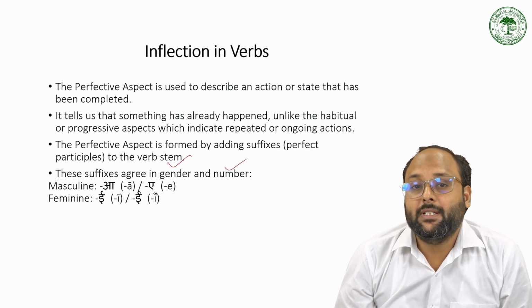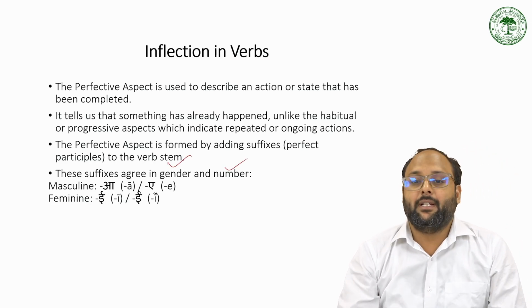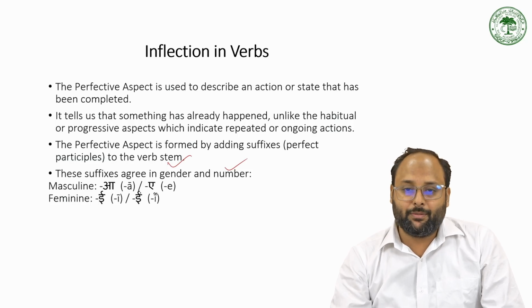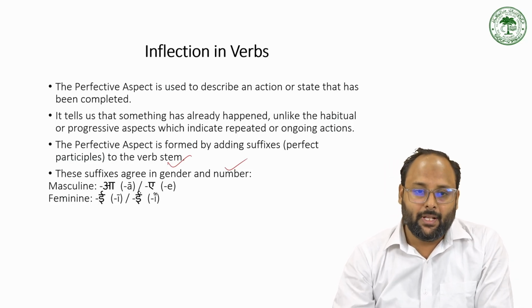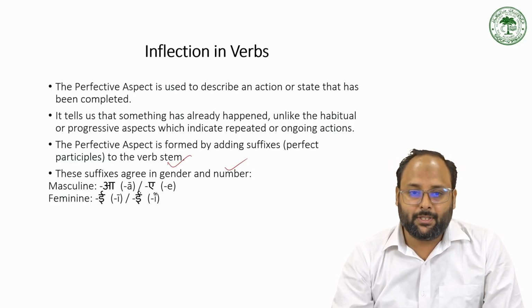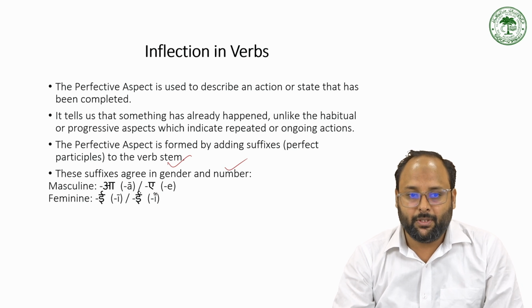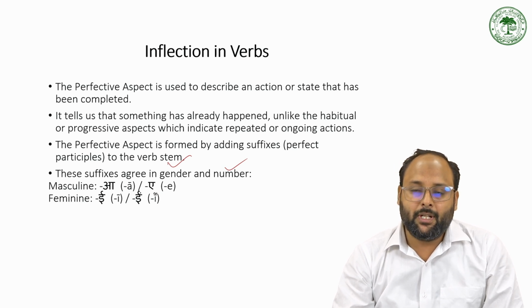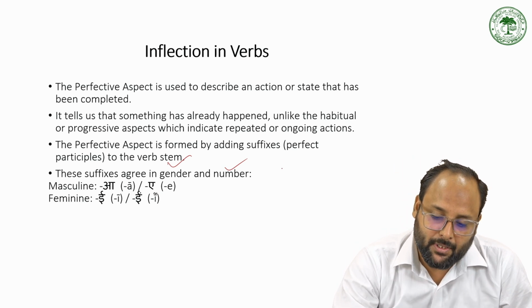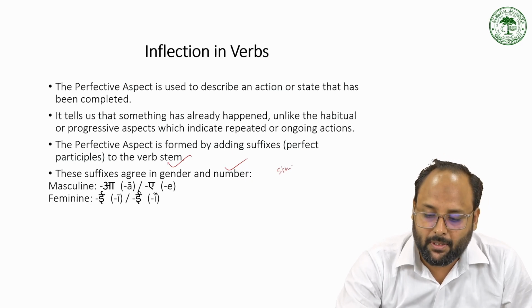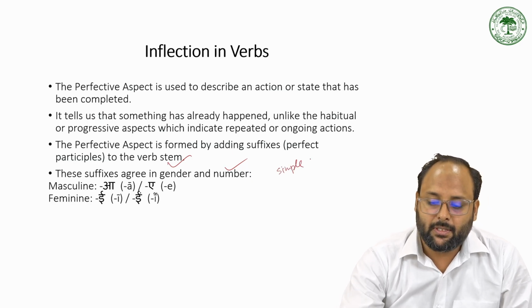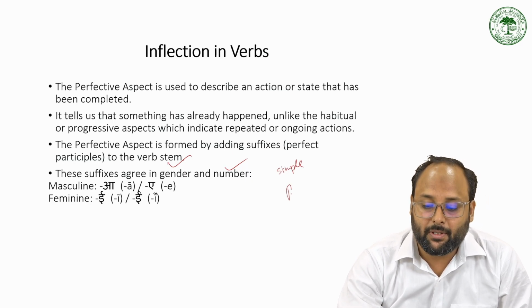So it tells us that something has already happened, unlike the habitual or progressive aspect, which indicate a repeated or ongoing action. The perfective is formed by adding the perfective particle to the verb. So far we have discussed two types of aspect, simple and habitual aspect, and the other is perfective aspect and progressive aspect.